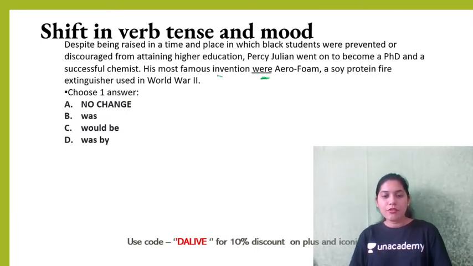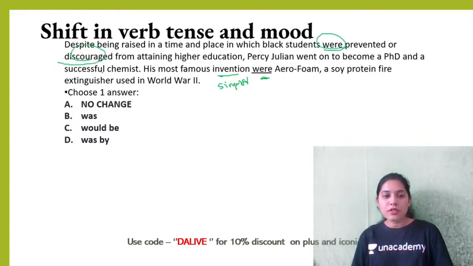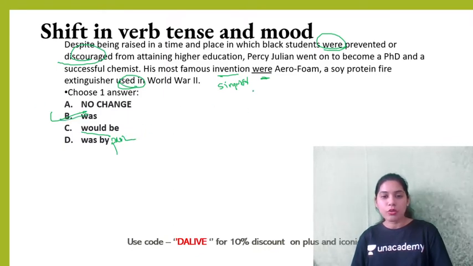So the word invention is singular, right? And also if you read the overall question, it's more on the past tense, so was, not would be or passive voice or anything, right? We need was, which will be this one, not were or anything else.